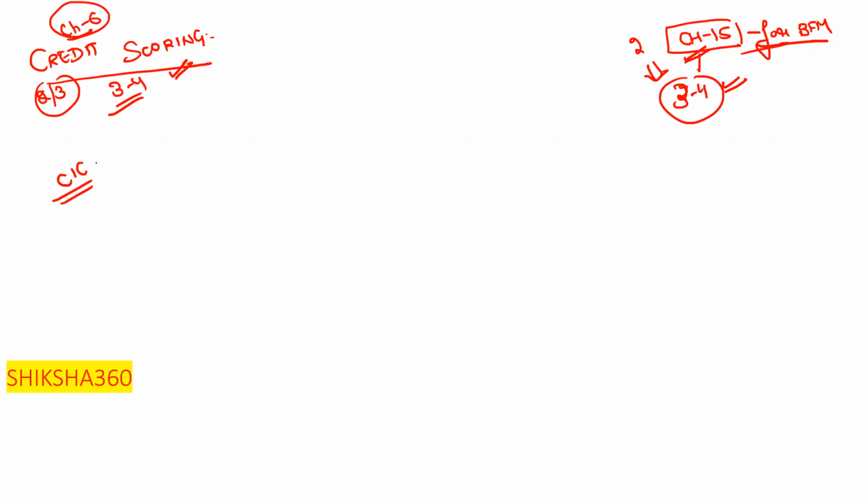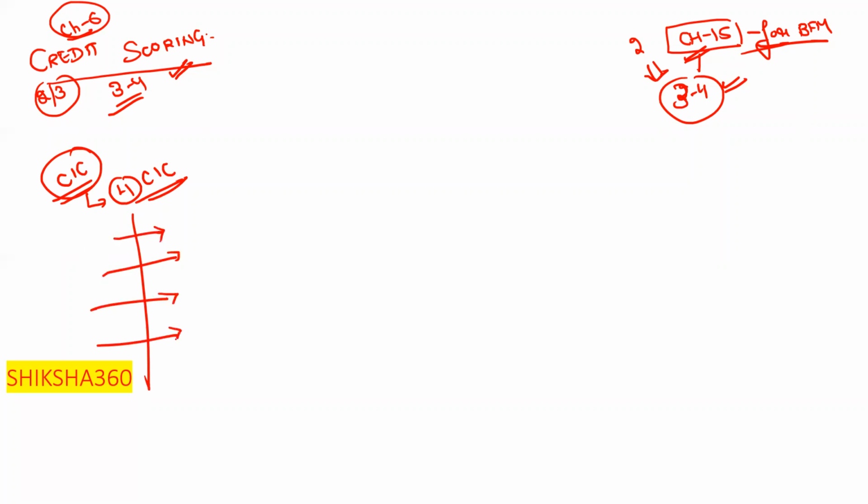CIC means credit information companies. How many CICs are there in India? There are 4 CICs in India. Can anyone tell the names of the 4 CICs? As per the RBI, there are 4 CICs. The first one is CIBIL, TransUnion CIBIL.